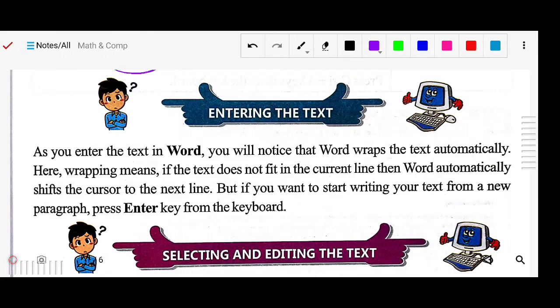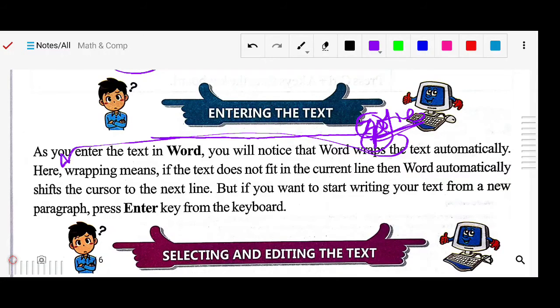Suppose only one letter of space is left on the line, but the word you want to write, like "notice", has more letters. Then Word automatically sends the whole word to the next line, and it starts from there. So this is text wrapping.